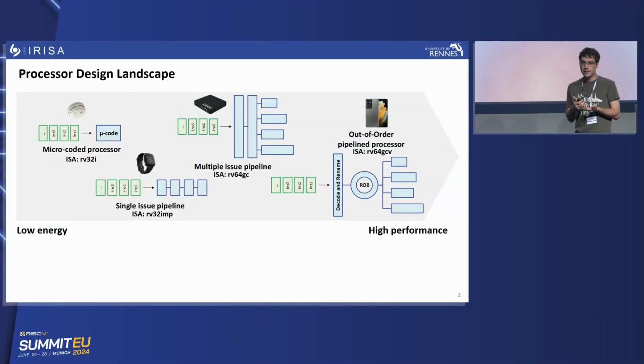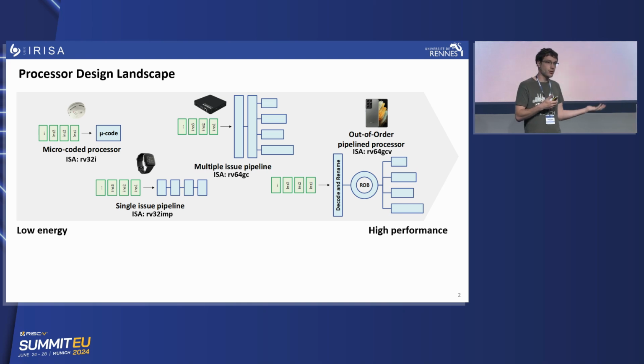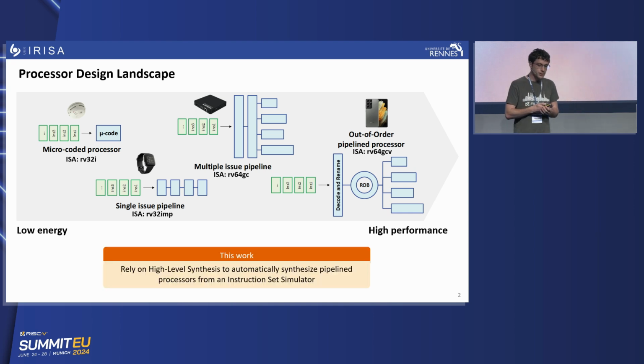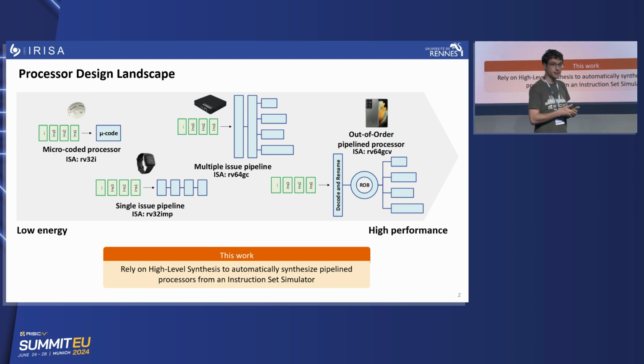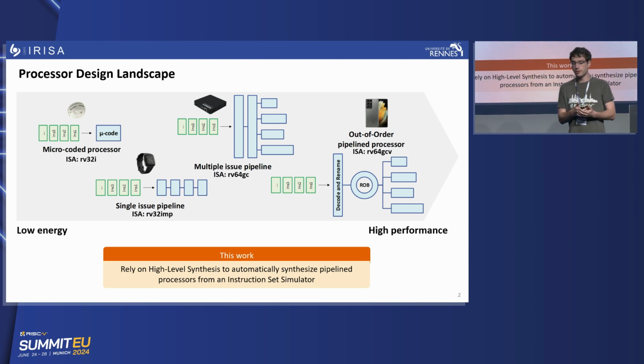The context of this work is customizing your processor to your effective application. If you target an application where you need low power, you won't use the same microarchitecture or the same ISA as if you were targeting, let's say, a laptop or a smartphone. So you will want to customize your microarchitecture: you can move from micro-coded processor, pipeline processor, multiple issue pipeline, or even out of order. But you also want to customize your ISA, so you may have more extensions if you need more performance.